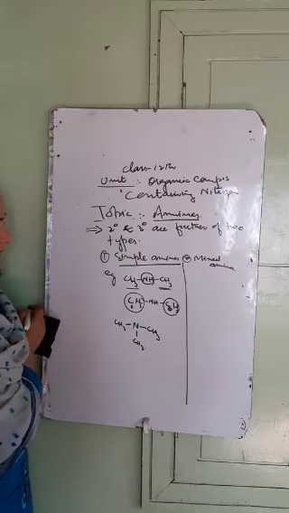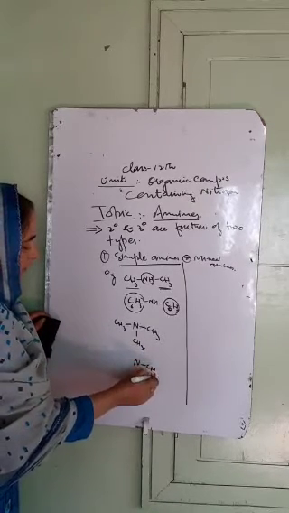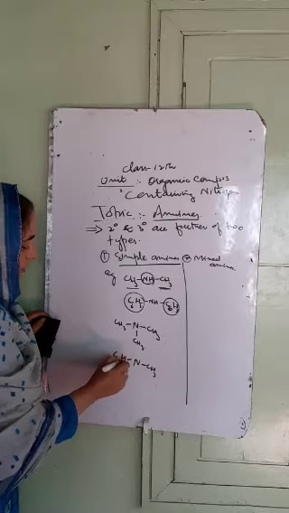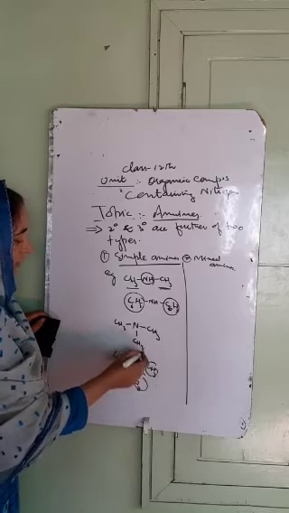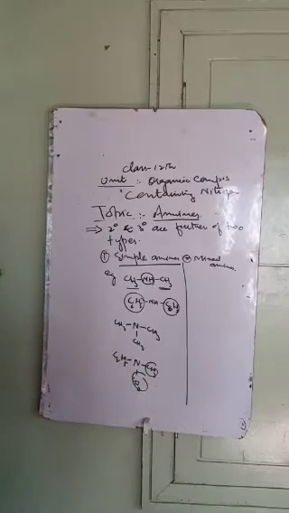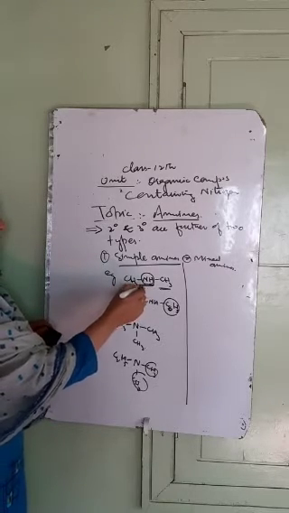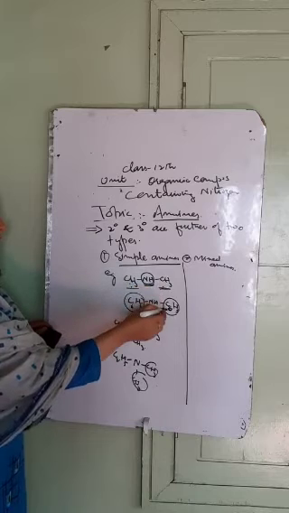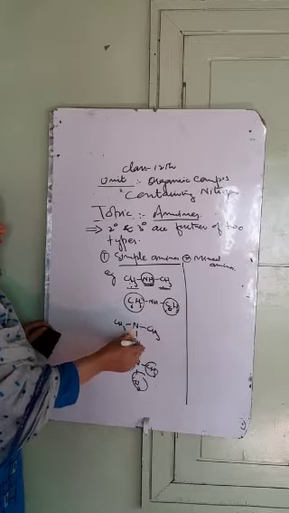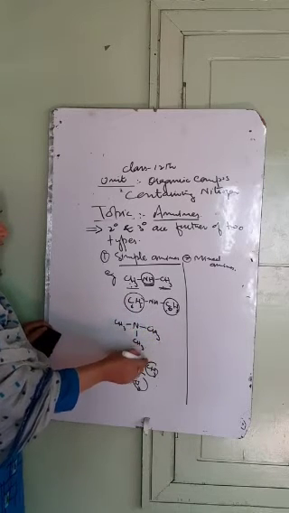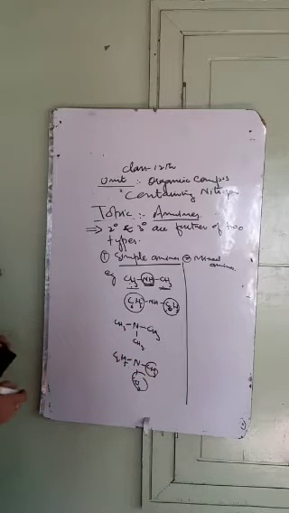This is the simple tertiary amine. We have CH3, C2H5 and CH3. In the case of tertiary amines, at least two groups should be the same. So simple amines are the amines in which the nitrogen of the amino group is attached to two same alkyl groups or two same aryl groups. In tertiary amines, either all three groups are the same, or at least two groups should be the same. Such amines are called simple amines.